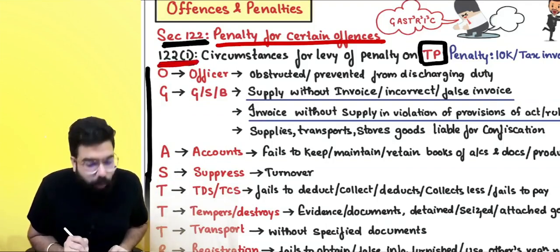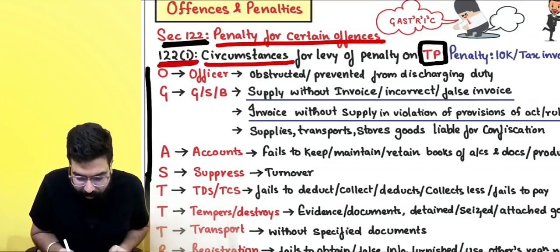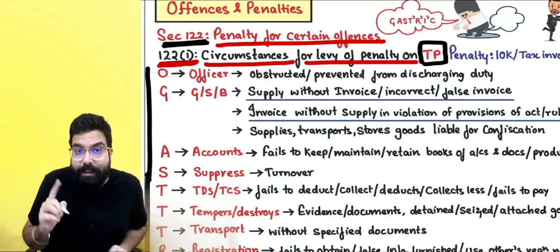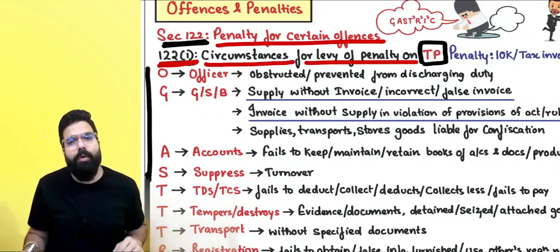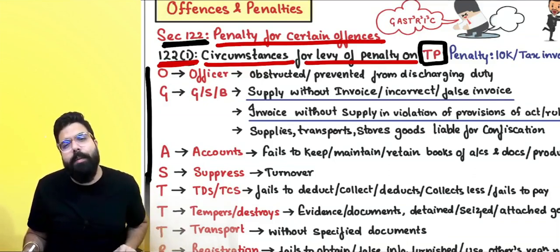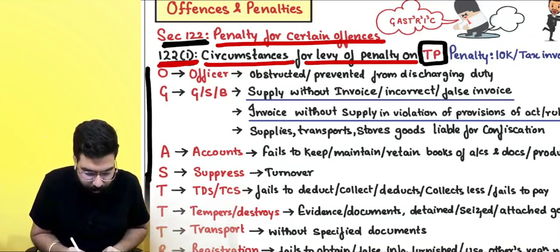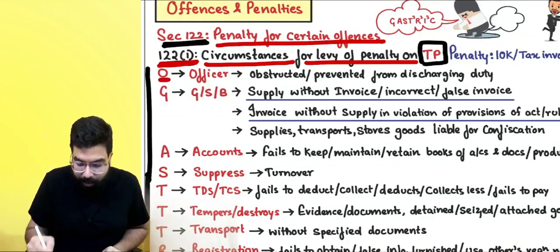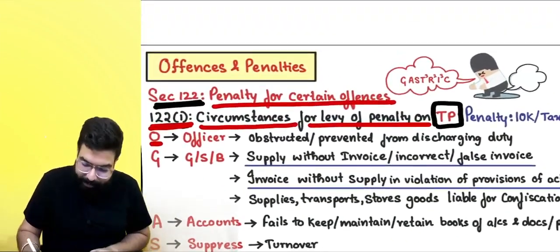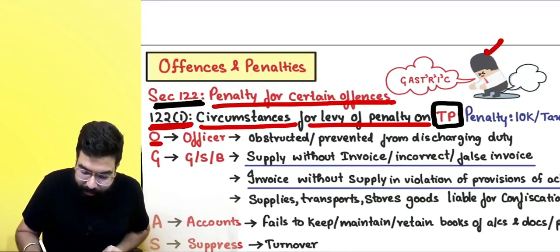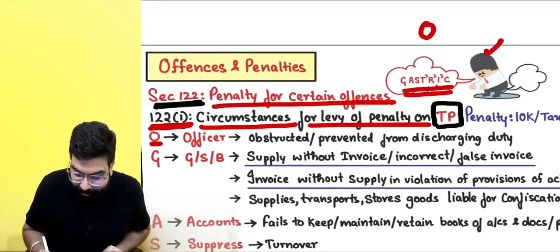Section 122.1 talks about circumstances for levy of penalty on a taxable person. What are the various offences a taxable person can do for which a penalty can be levied on him? I have made one mnemonic only for classroom purpose. This is the officer. The officer says, oh, I have got gastric.